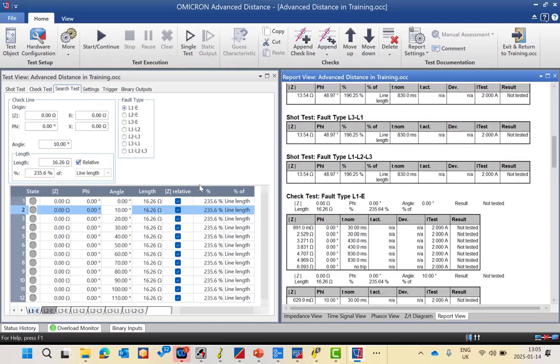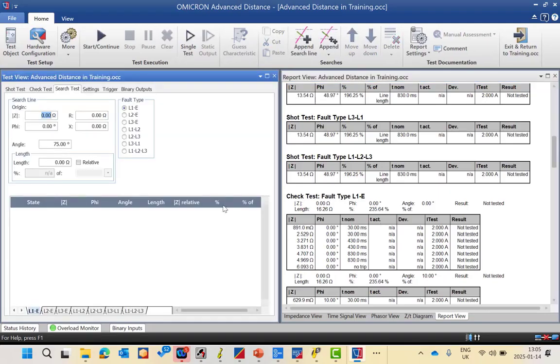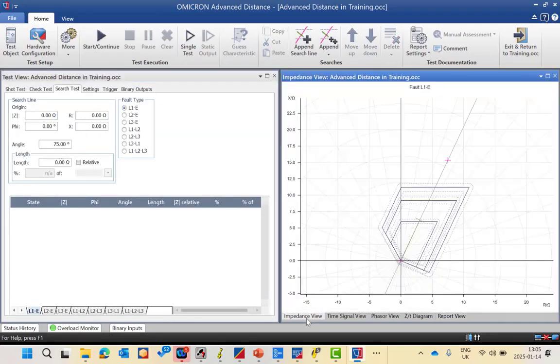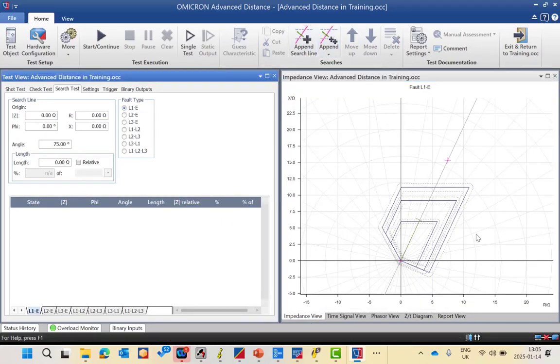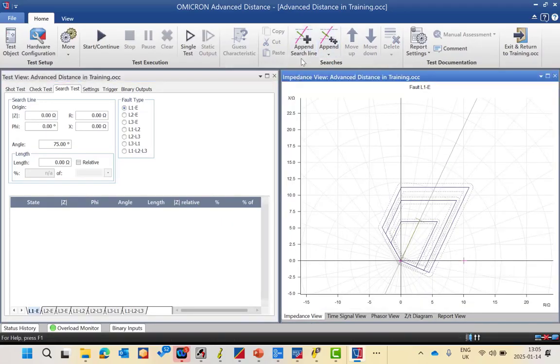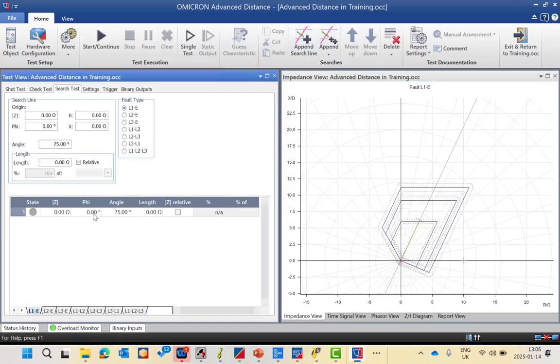The third one is the search, which is the most commonly used to define the impedance reach. For example, you can add a search line: just move the cursor and select append the search line. It will detect it as angle 0 degrees, and it will check for zone 1, zone 2, zone 3. Here it will give you the exact value of the impedance reach in each zone. By the same way we can append a sequence of lines and a quick test.